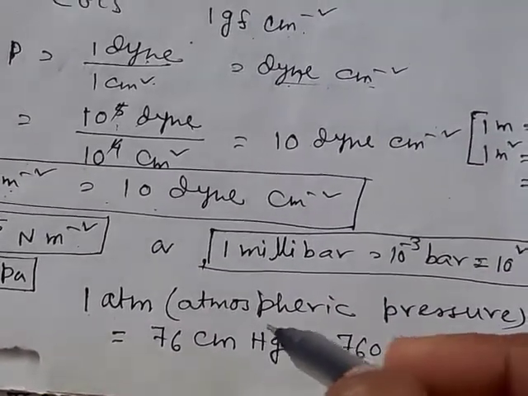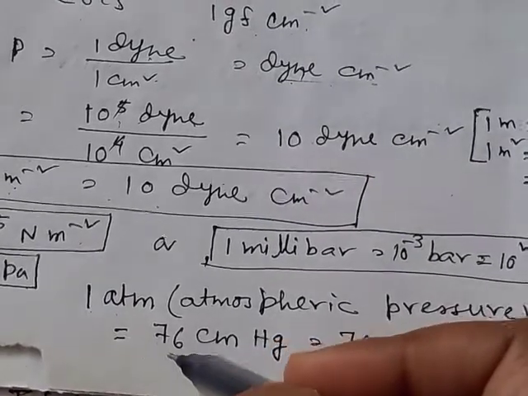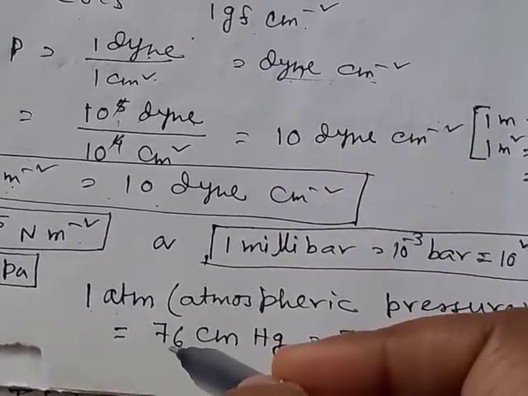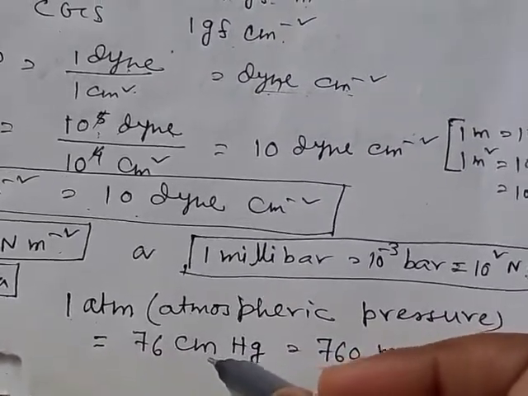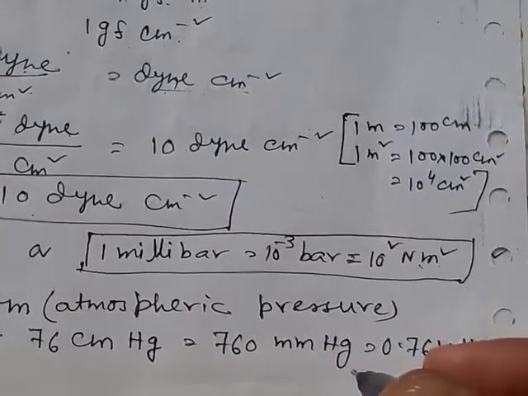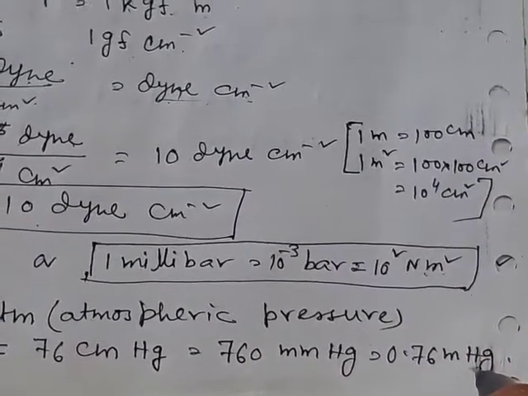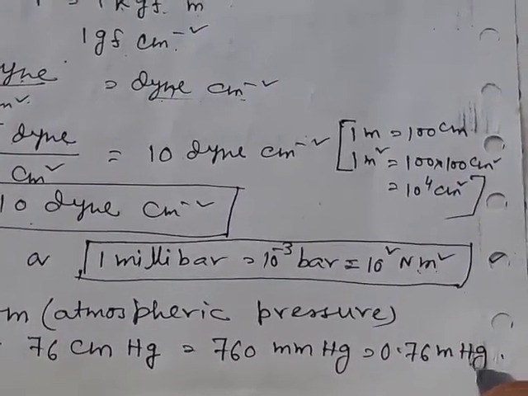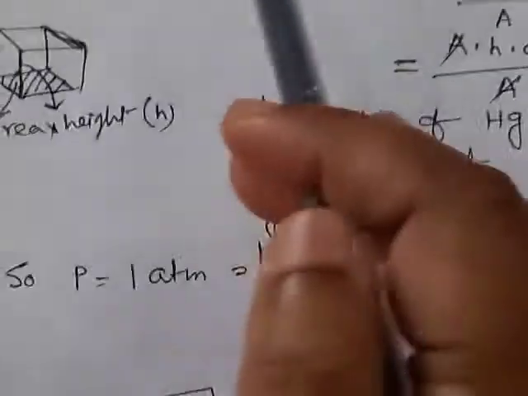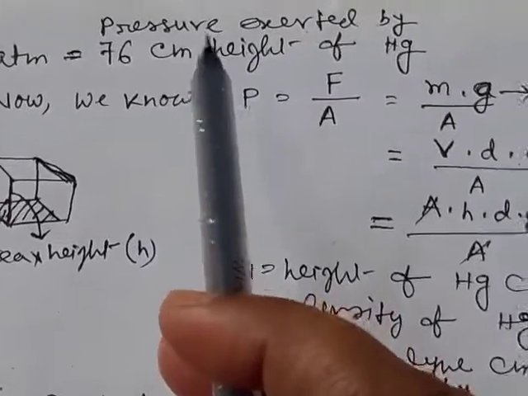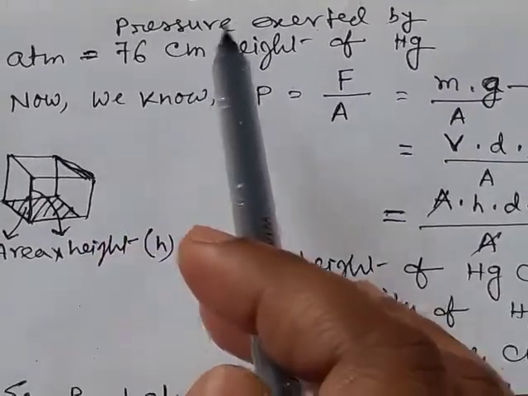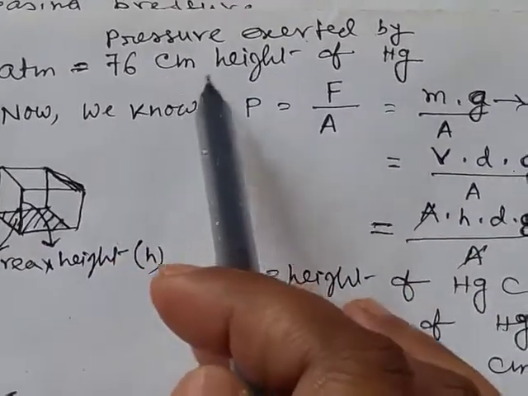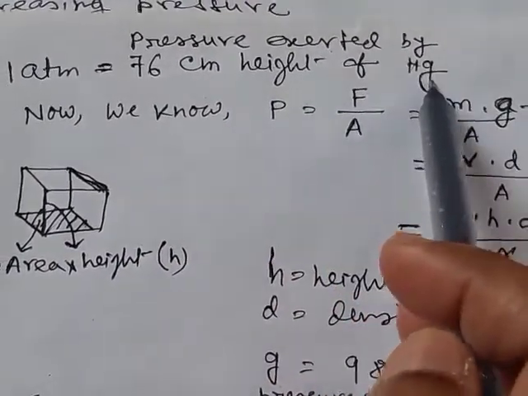That is, in barometer the weight of the mercury column, whose height is 76 centimeter, that is given by 76 centimeter mercury or 760 millimeter mercury or 0.76 meter mercury. Now, 1 atmosphere is equal to the pressure exerted by 76 centimeter height of mercury column.